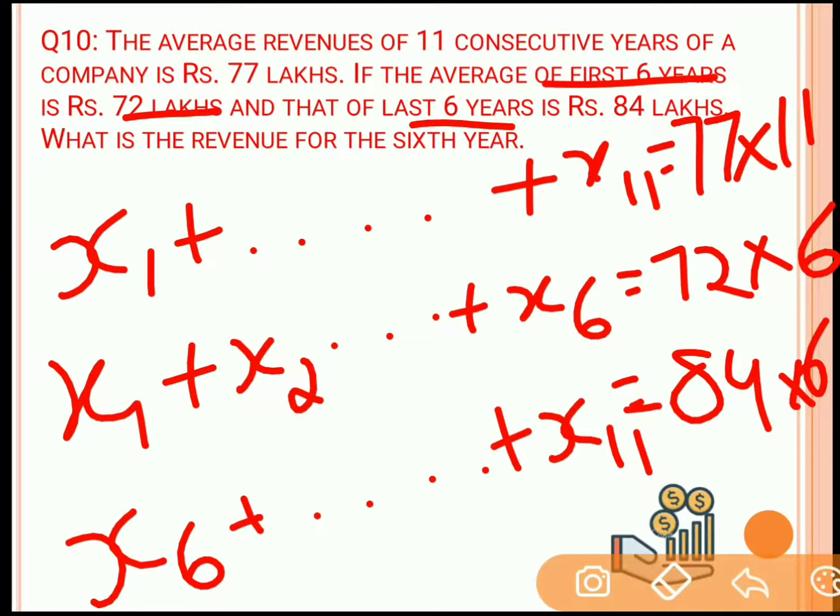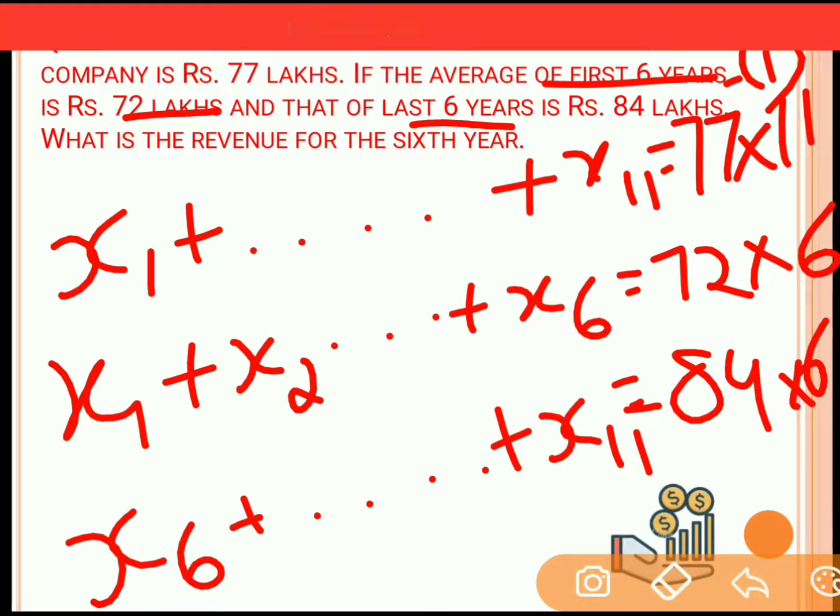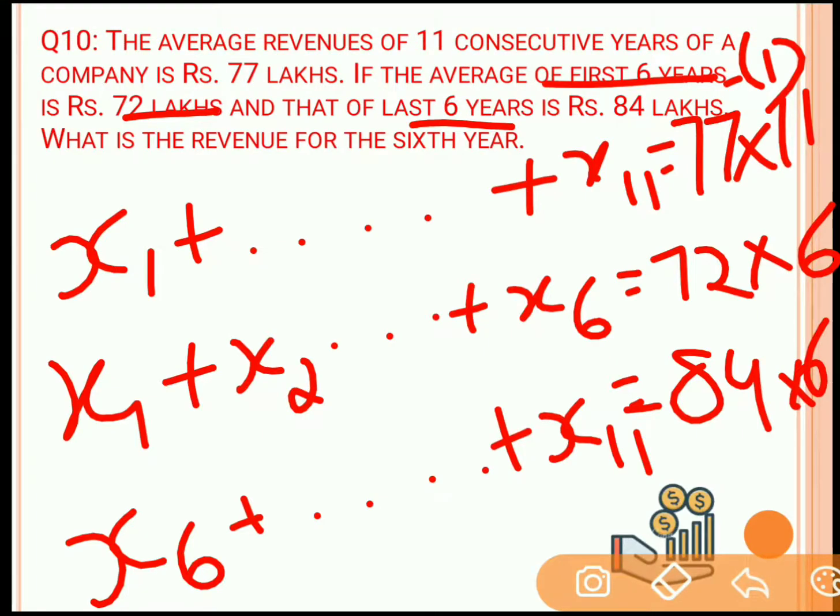Fine. Now let's say that this is the first equation and the rest of them are the second and the third equation. If we add the second and the third equation, then x6 will be repeated twice. The rest of the terms will be repeated once, but x6 is the only term which is repeated twice. So we add equation 2 and equation 3, and we get x1, x2, x3 up to x11 in which x6 is repeated twice.